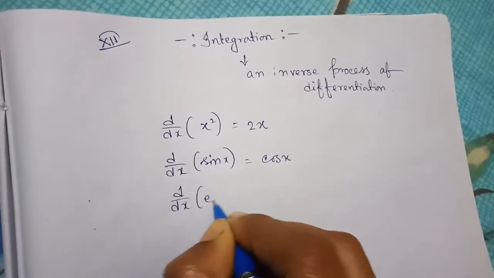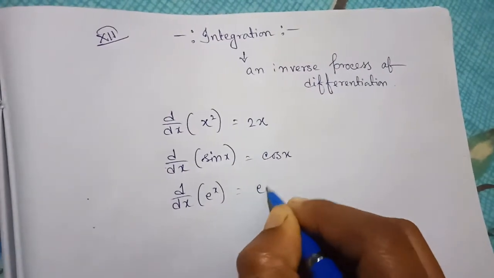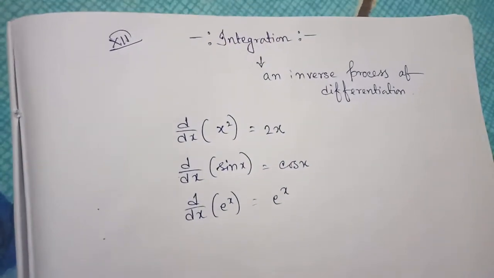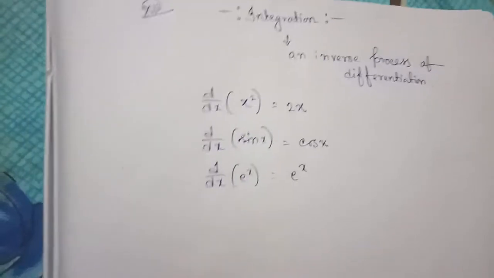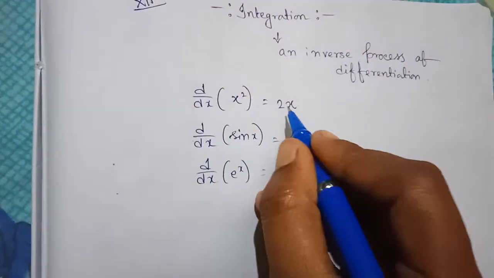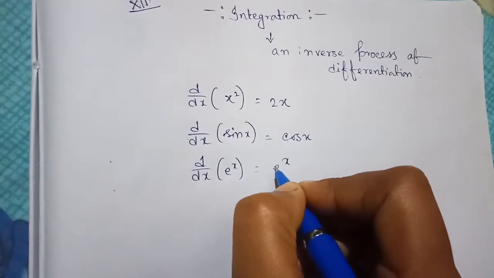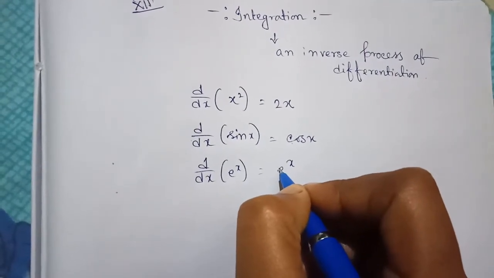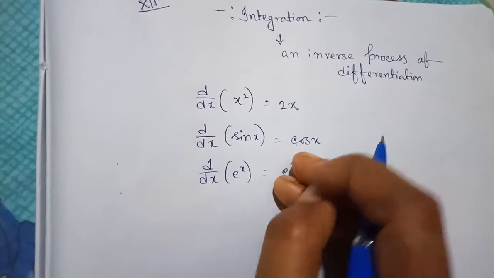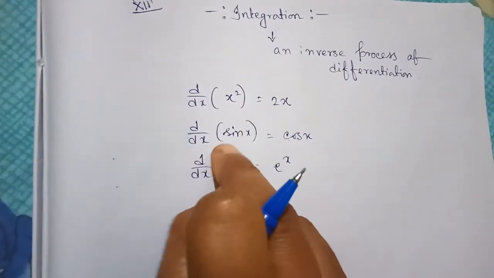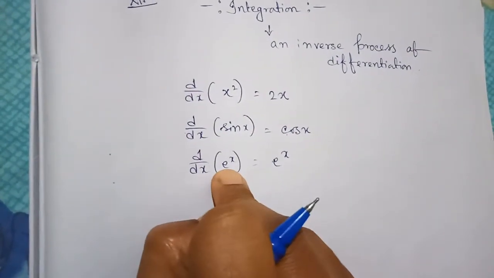I'm taking one exponential function, e to the power x. These three functions are actually derived functions of x square, sin x and e to the power x.